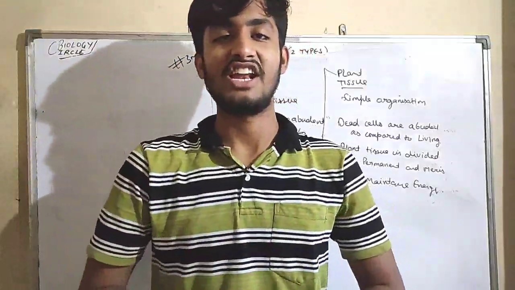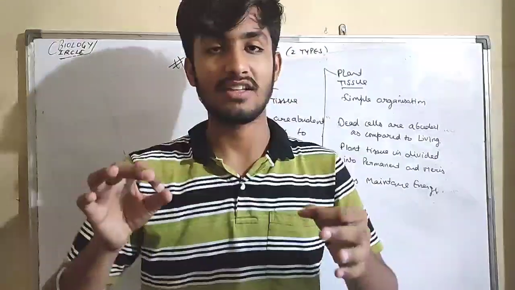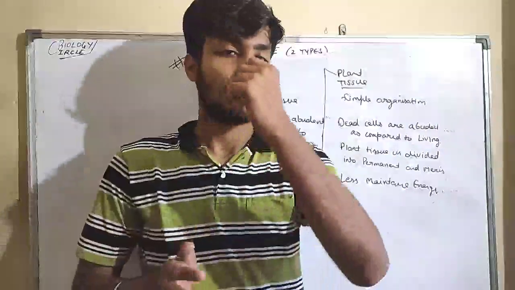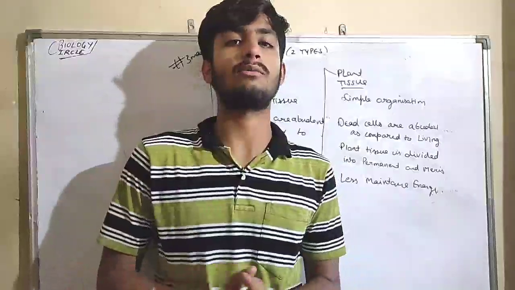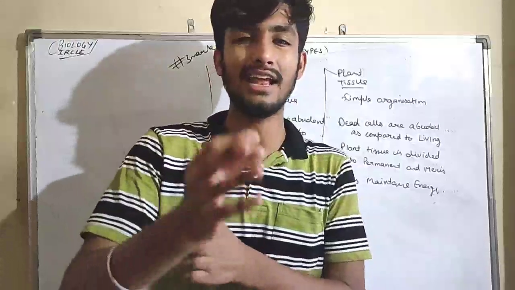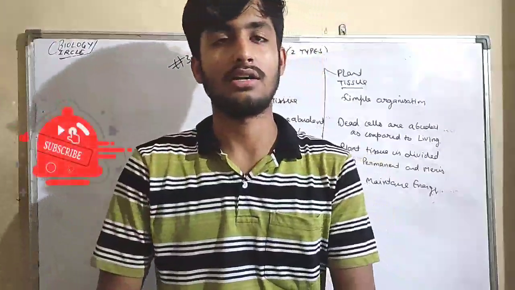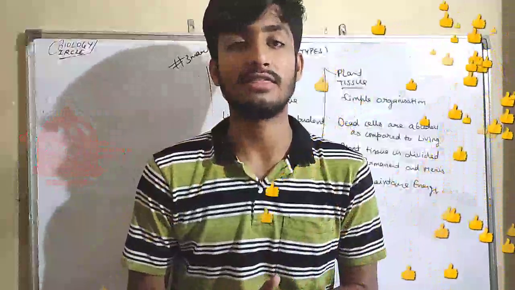So guys, here we completed the tissue. One shot, reloaded, very fast. I think this is the first video where I teach in such a fast manner. It is required, as you all understand, because we have completed the whole chapter of tissue in one shot, in less than 40 minutes. So guys, here we completed the second chapter of class 9. First one is cell and second is tissue.